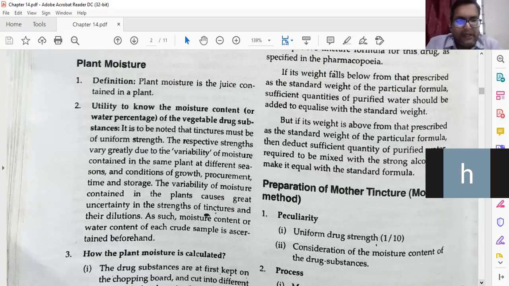Then such moisture content or the water content of each crude sample is ascertained beforehand. So that we have to know properly what is the moisture content of each drug material or each plant material. Each drug or each plant material, how much moisture it contains.